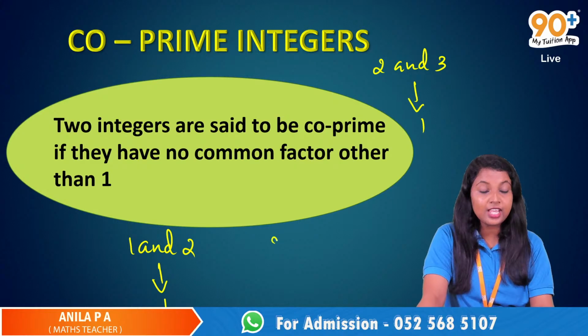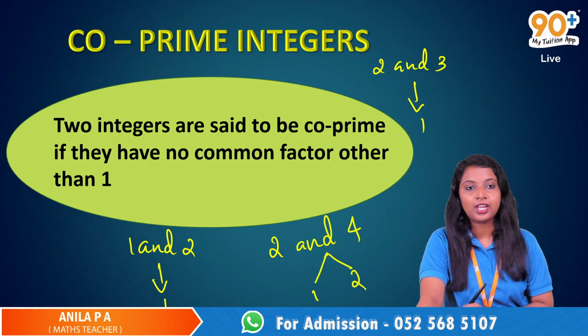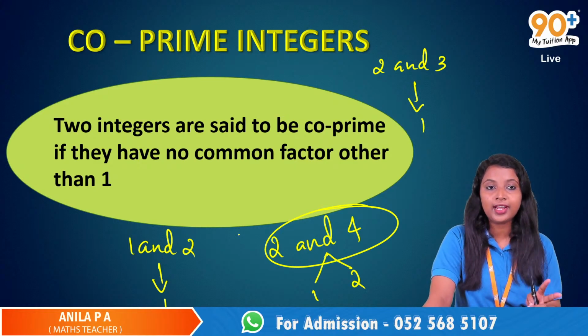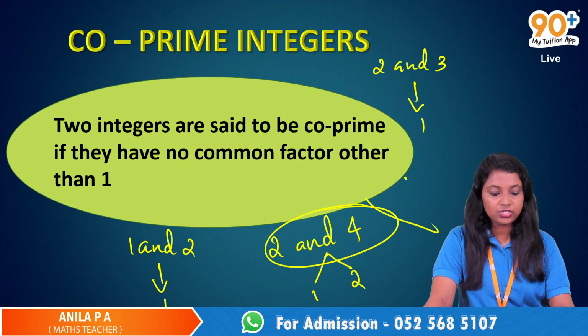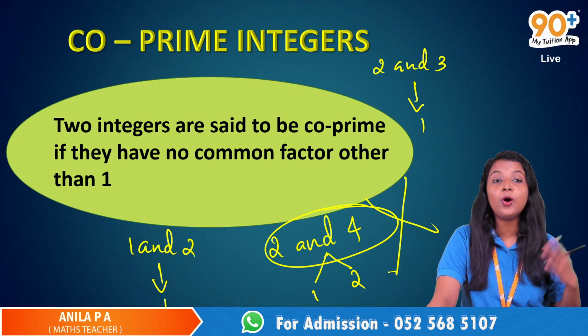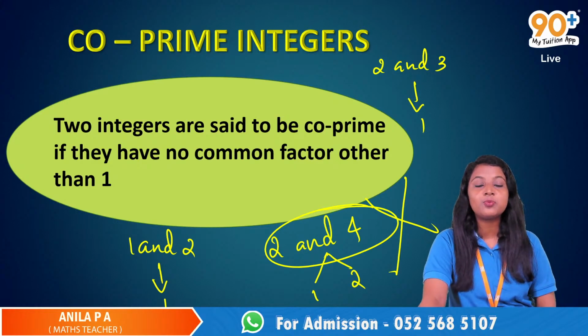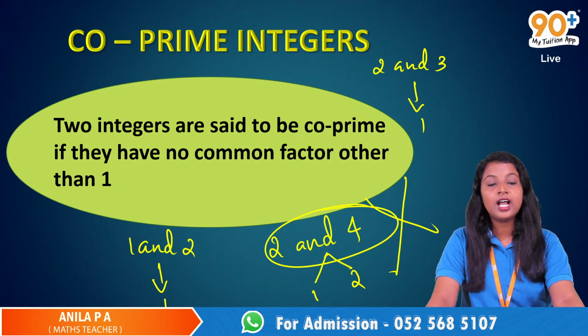But if we take 2 and 4, what are the common factors? 1 and 2 are the common factors. When we take 2 and 4, it has 2 common factors, 1 and 2. So these 2 and 4 are not co-prime integers. So 2 integers are said to be co-prime if they have no common factor other than 1.